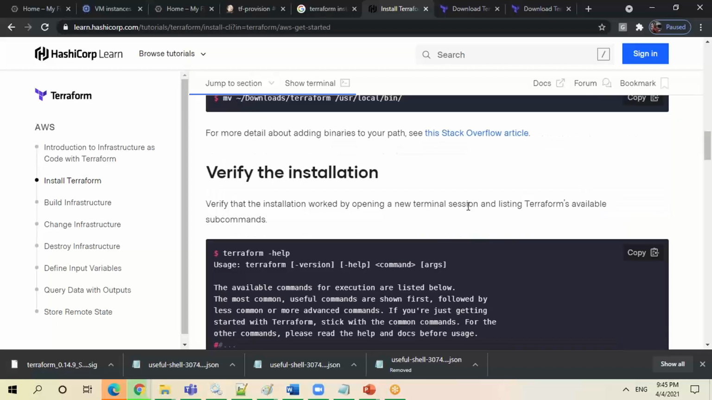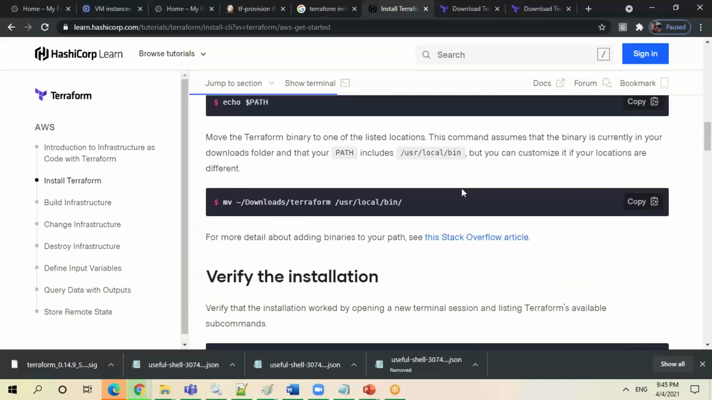Without doing this also, you can do a class path setup, right? So how to do a class path setup for Terraform? Any thoughts? Anybody?